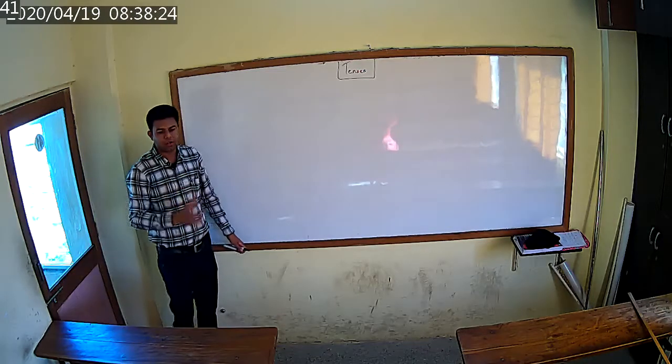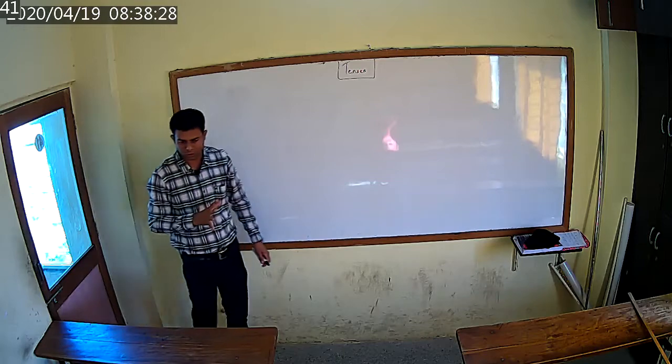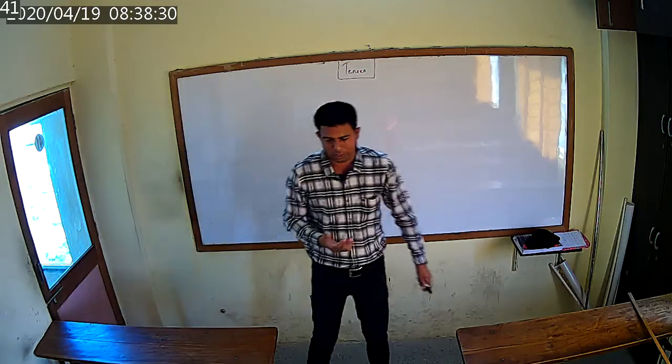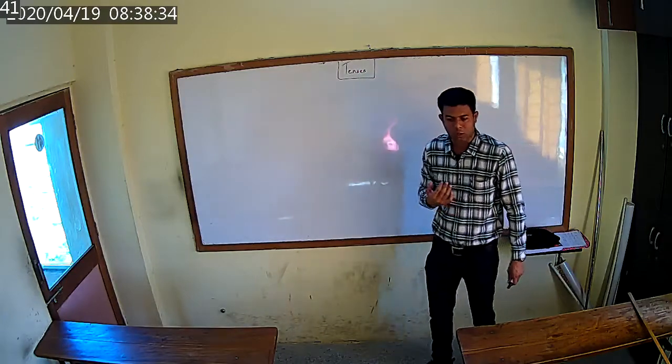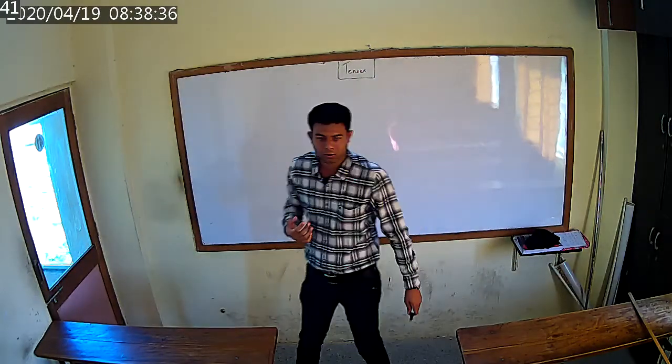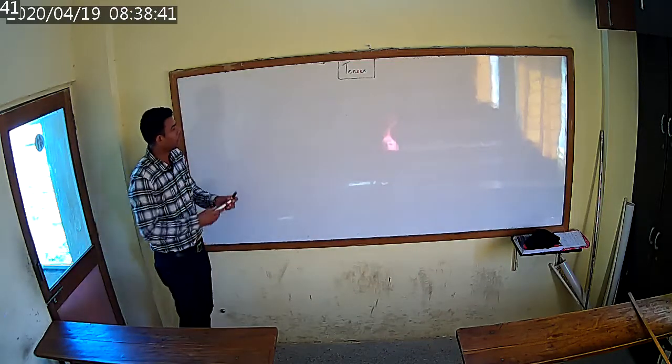Now, we have already covered three basic tenses: present, past and future. Now we are going to come forward. That means we are going to start with the subparts of the tenses. As I told you in the beginning, subparts. So how many subparts are there? There are 9 subparts. Okay.